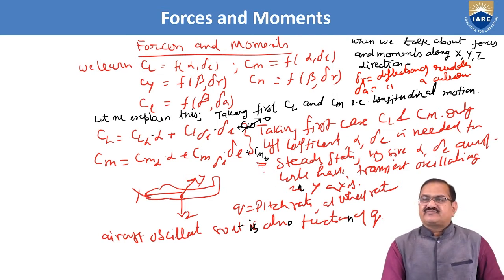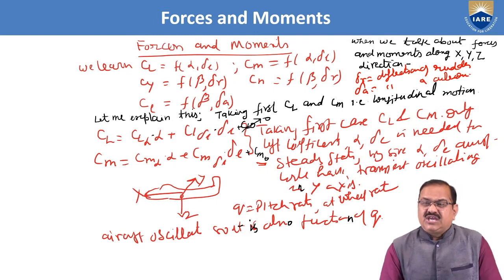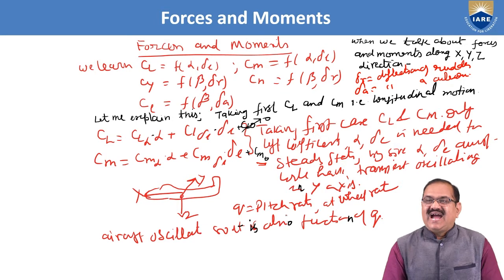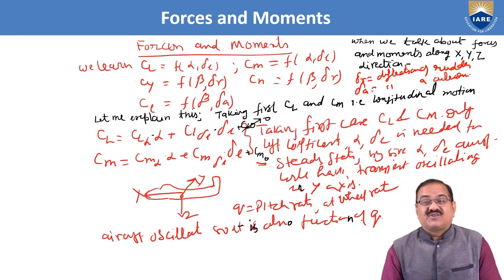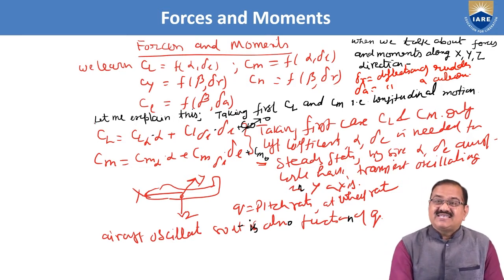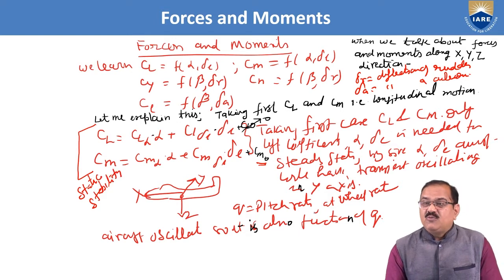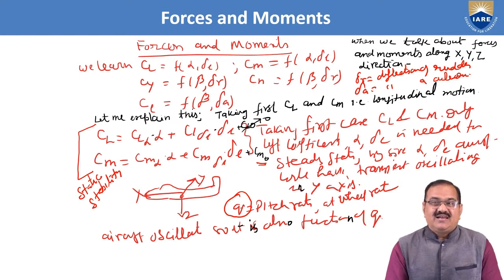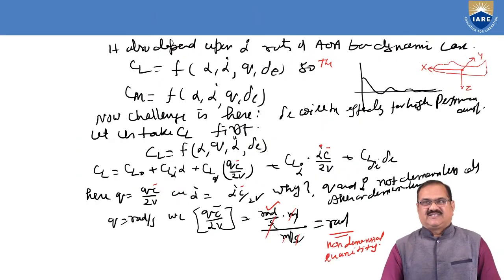Now, Q is equal to the pitch rate, the rate at which the aircraft is oscillating. So it is also a function of Q. These are the cases of static stability, which we have already done. But now a new parameter Q is involved. It is the pitch rate. Rate means per unit time, pitching per unit time is called the pitch rate. So now a time function is involved, and we are going to discuss this.